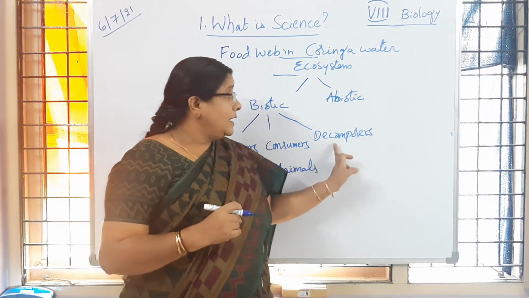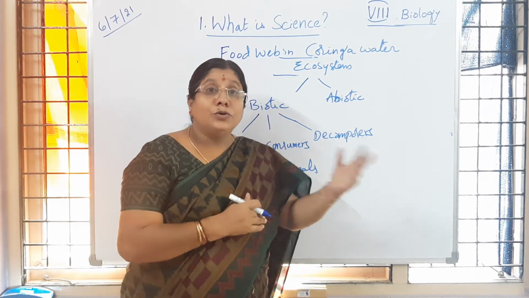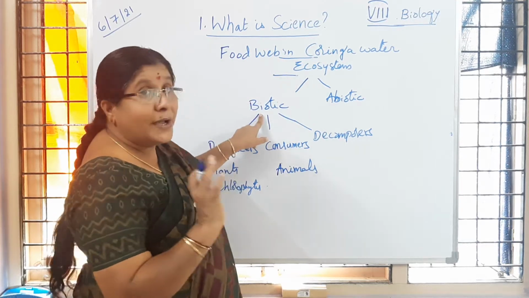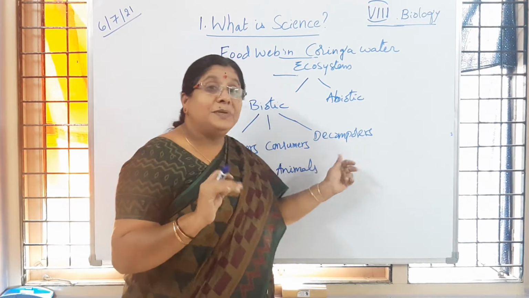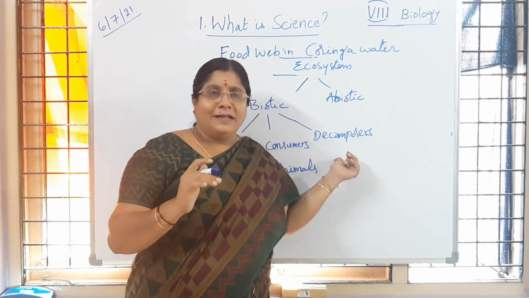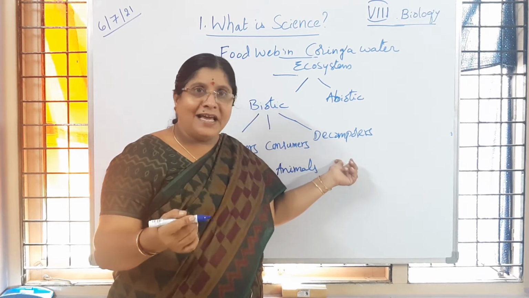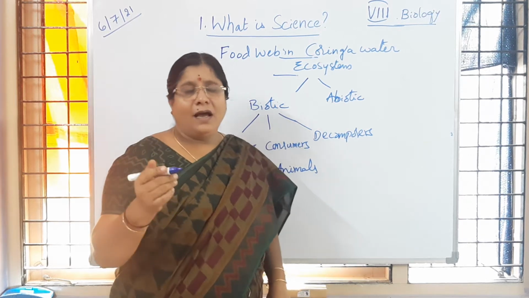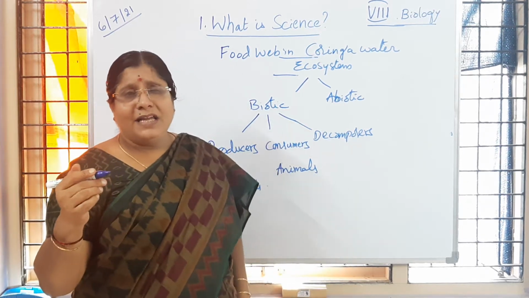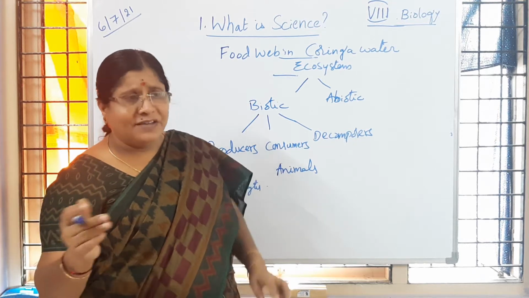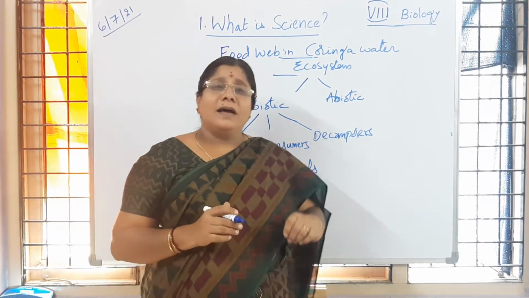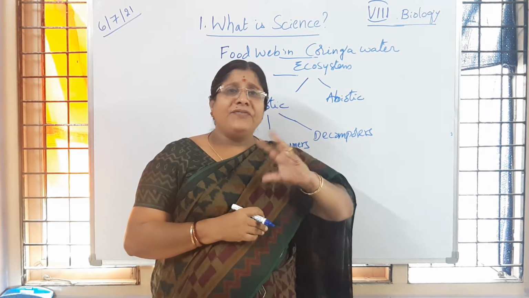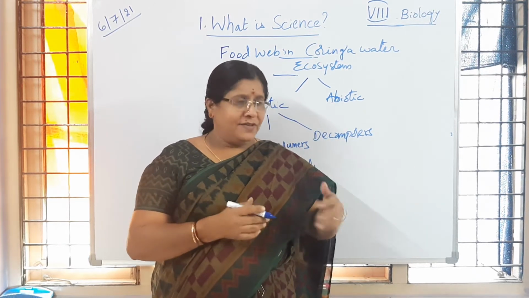Then decomposers, you have to remember. The third group of living organisms present in any ecosystem under biotic components is decomposers. What do they do? After the death of any living organism, any plant or animal, for example a pigeon or a bird or a dog that is killed, or the peel of vegetables or fruits, after a few days we do not observe it wherever we have thrown it.